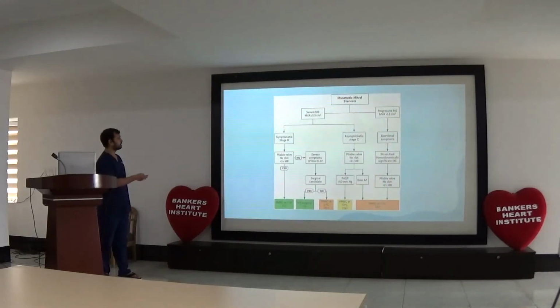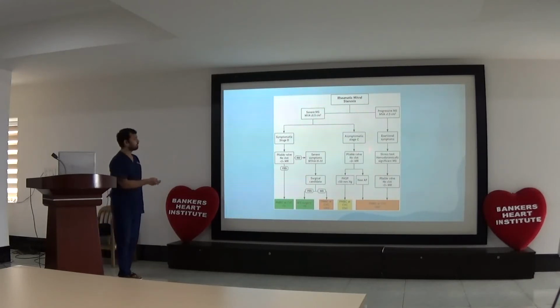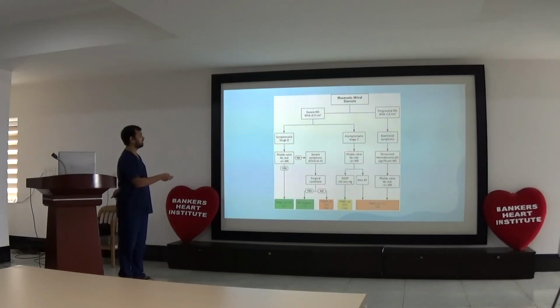Protocol: only symptomatic stage D patients we have to consider for interventions. In asymptomatic stage C patients, when there is a pliable valve, no clot, less than 2+ MR, with pulmonary systolic pressure more than 50, we have to consider balloon mitral valvotomy, or if there is new AF, we have to consider PTMC. It is a level 2B indication.